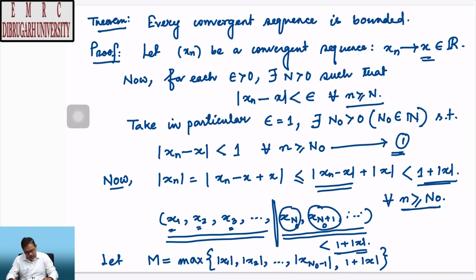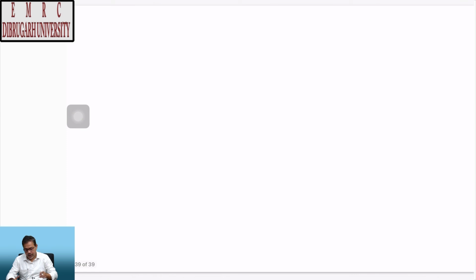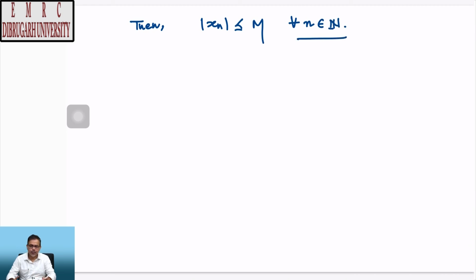And then what I get from this is that |x_n| is less than or equal to M for all n in the set of natural numbers, and therefore the sequence x_n is bounded. That is, when x_n is a convergent sequence, it is also bounded.